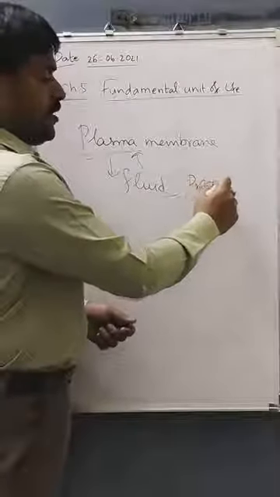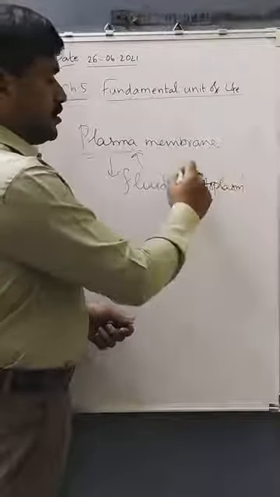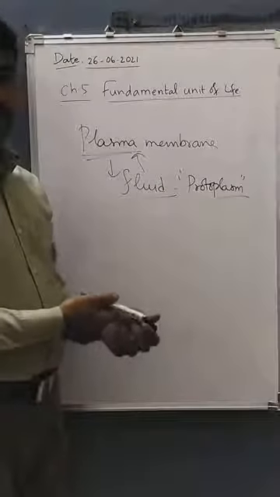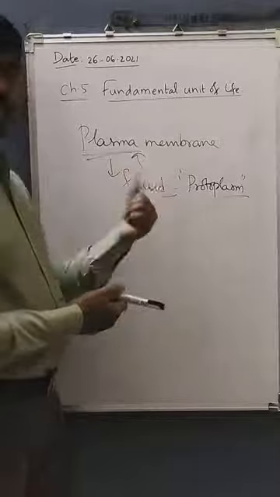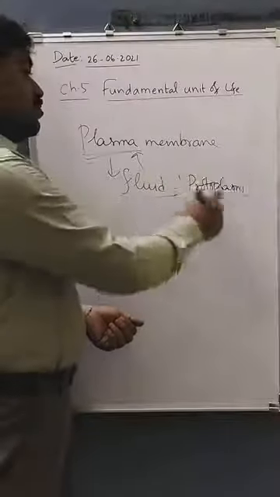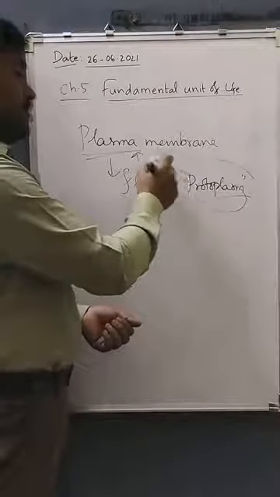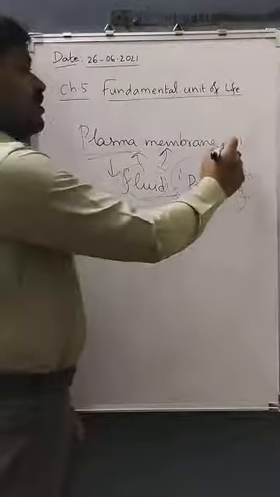The protoplasm term was given by Purkinje. What is protoplasm? The fluid content of the cell is called protoplasm. Covering this protoplasm, whatever the membrane is there, that is called plasma membrane.